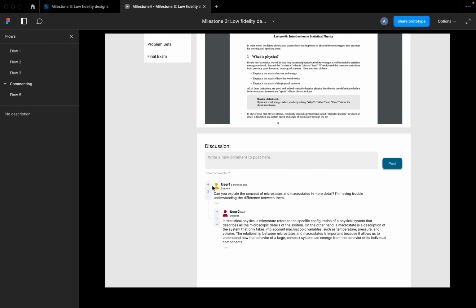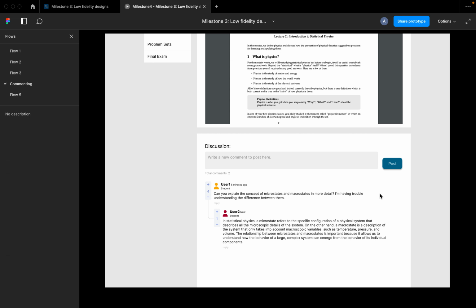To do that, I can hover over this plus icon. You see it becomes a darker purple upon hovering. And when I press that, it will increment to 4 upvotes. And so as user 3, I wanted to give my applause to user 1, and I can do that with that upvote feature.